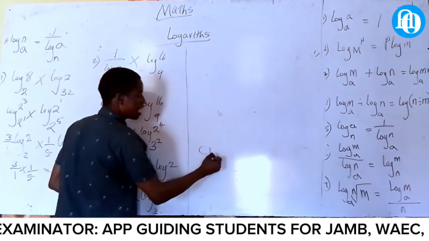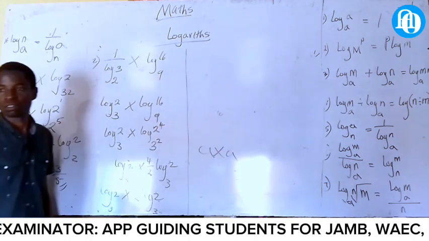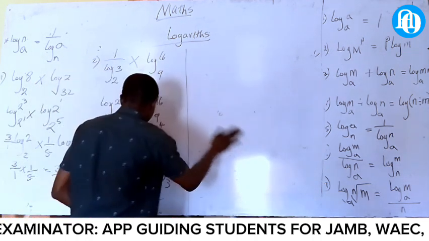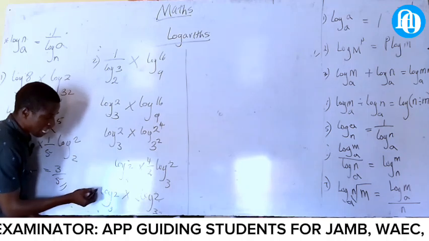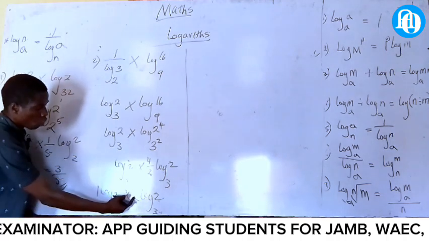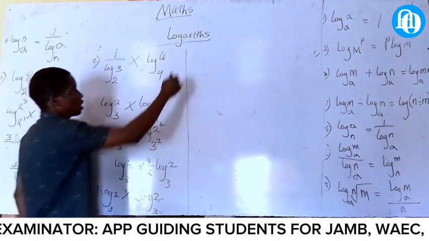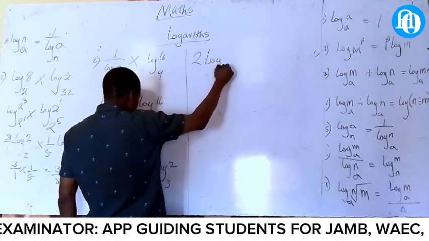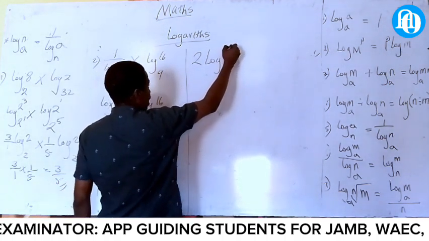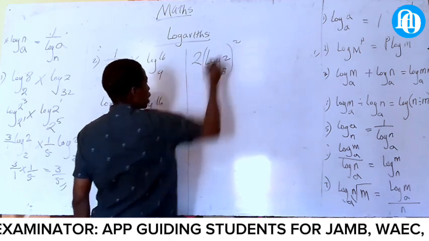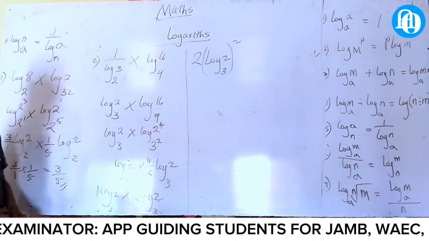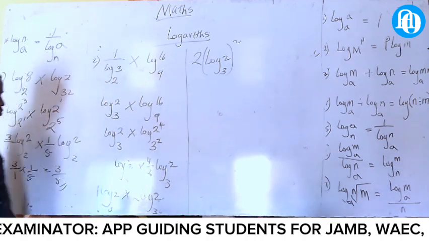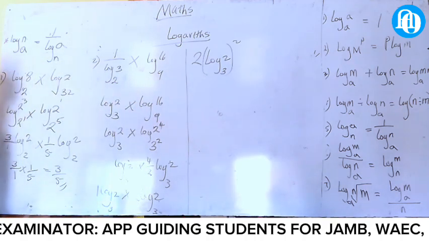If I say A times A, who can tell me the answer? A square. The same thing with this. It will now be what? First of all, what is here? At the back of this one is 1. 1 times 2 is what? 2. Now be 2. A times A will be log 3, 2. You close the bracket like this. Square. Because square is the one. Now, are you getting me now? That's the answer. You understand now, everybody?